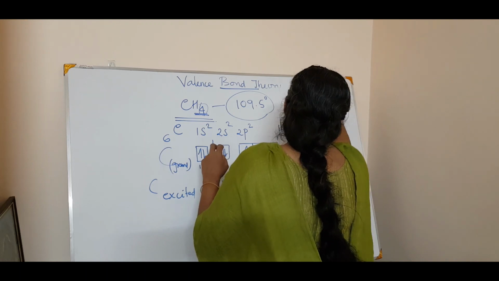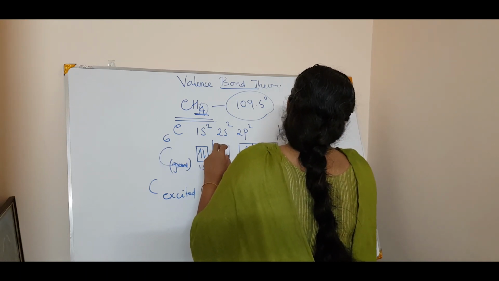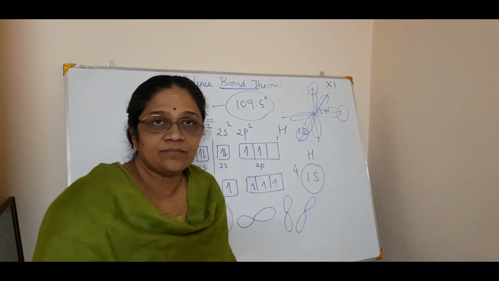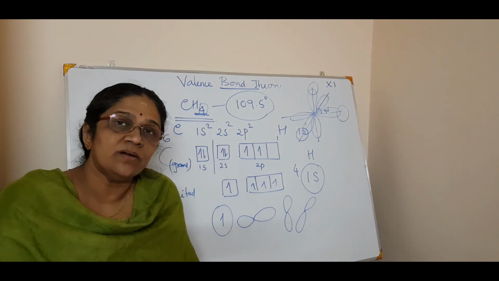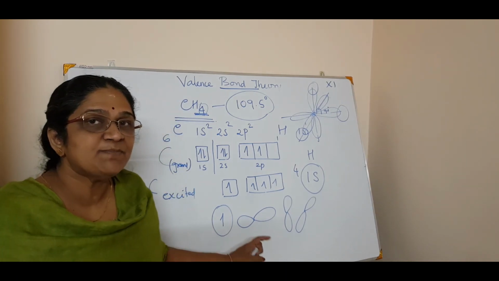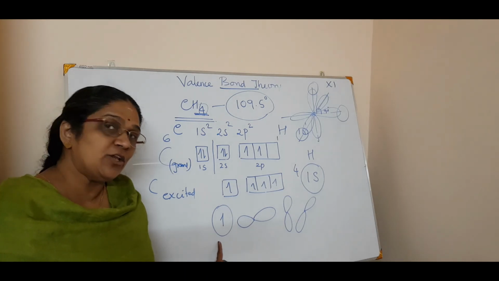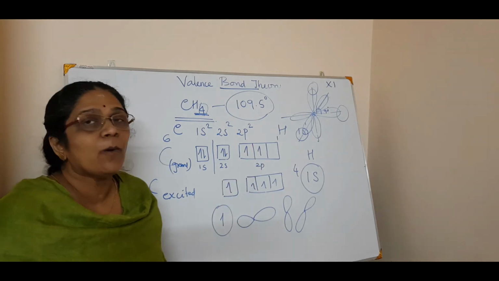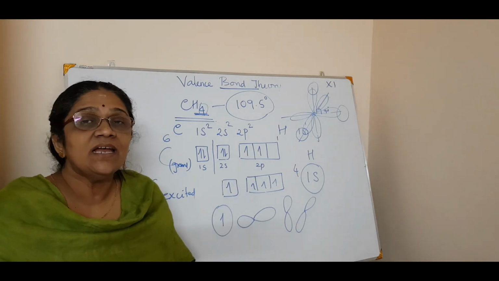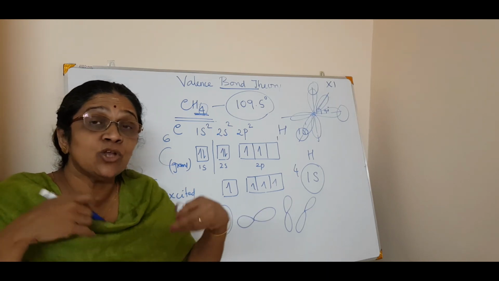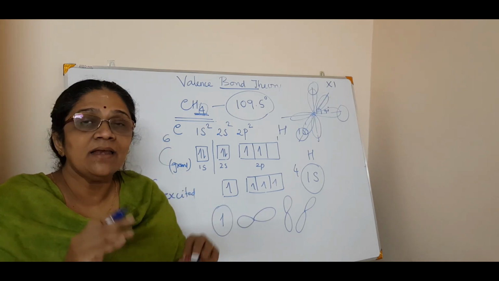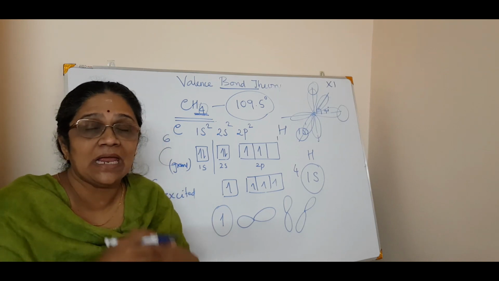Now, in all these cases, what happens? A hydrogen atom is bonding. The overlapping is there. Now, what about the fourth one? The fourth overlapping is between the 2s orbital of the carbon and the 1s orbital of a hydrogen, which means it is spherical in shape. It is non-directional. It can overlap at any position, at any bond.